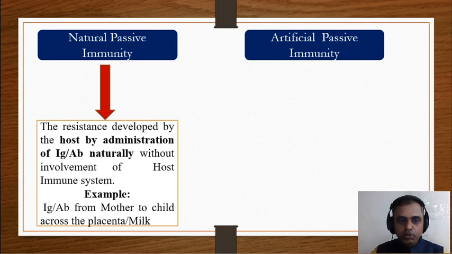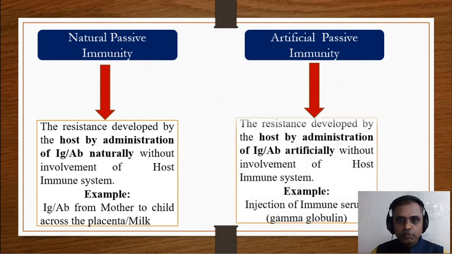An example is antibody passing from mother to child across the placenta or through the milk. Artificial passive immunity means resistance developed by the host by administration of immunoglobulin or antibody artificially, without involvement of the host immune system. Examples are injection of gamma globulin and tetanus antitoxin.